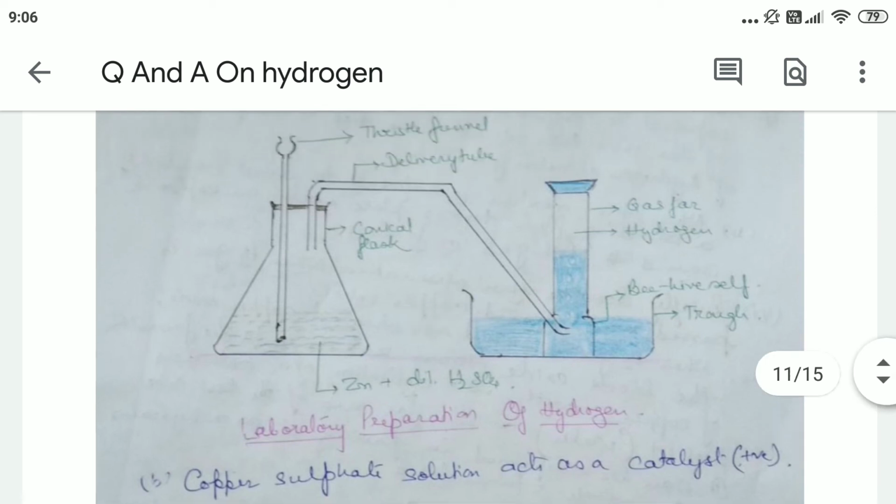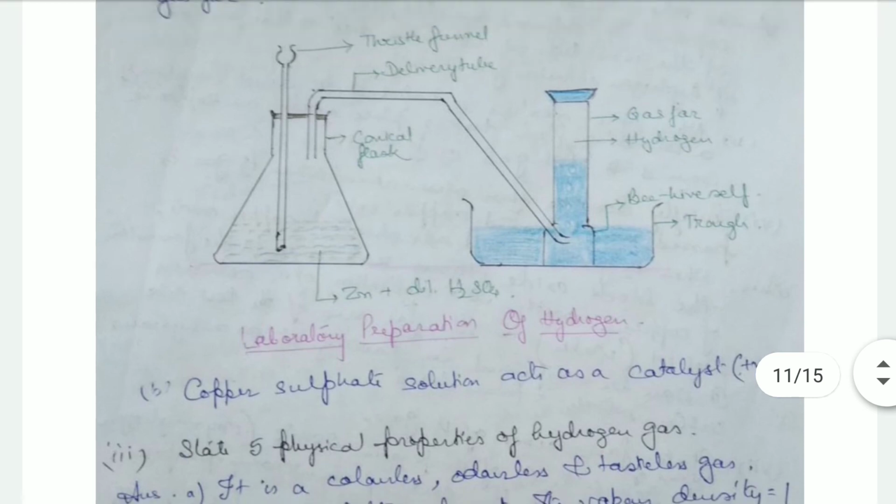After some time we'll see a brisk reaction taking place, and gas is being evolved from the reaction. That gas will come through the delivery tube and will start coming out of the beehive shelf. We will see this by the formation of bubbles through the water.